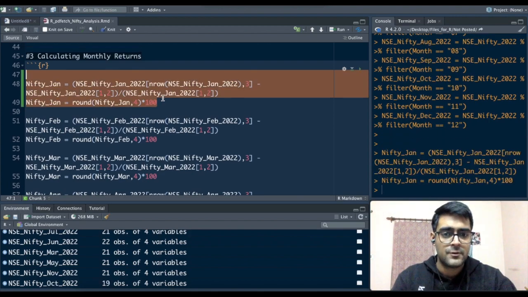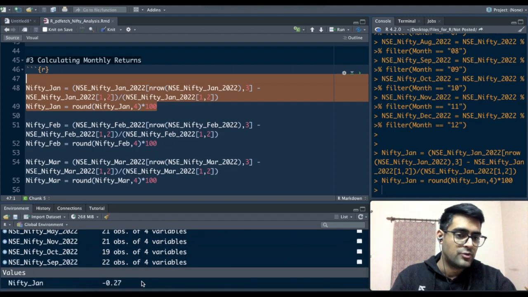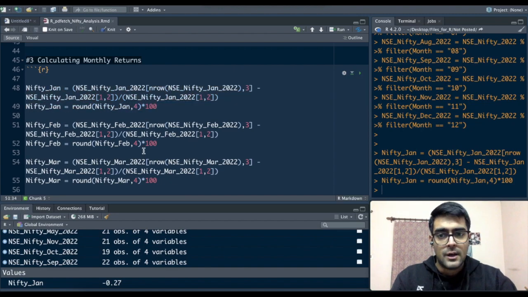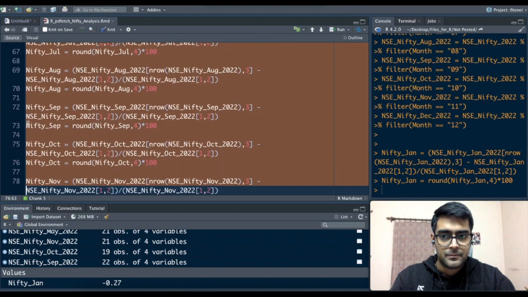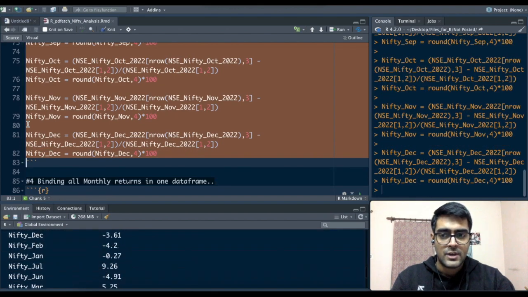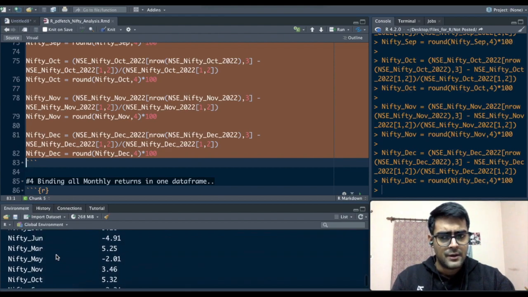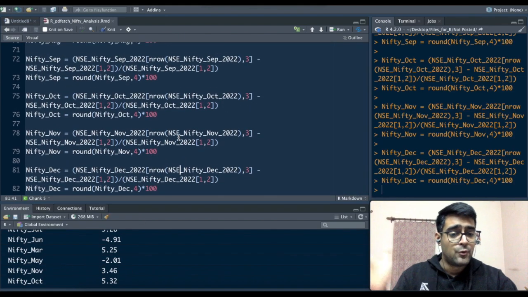So I'll run it for Jan first. And you can see the value for Nifty Jan is minus 0.27. So minus 0.27% was the return in January. Now let's run the same for Nifty Feb till Nifty December. And you can see many variables created. That gives us, okay, in March it was positive 5.25%, in May it was a negative 2.01%, and we have 12 variables, which gives us 12 values of percentage returns if I would have invested in that month.